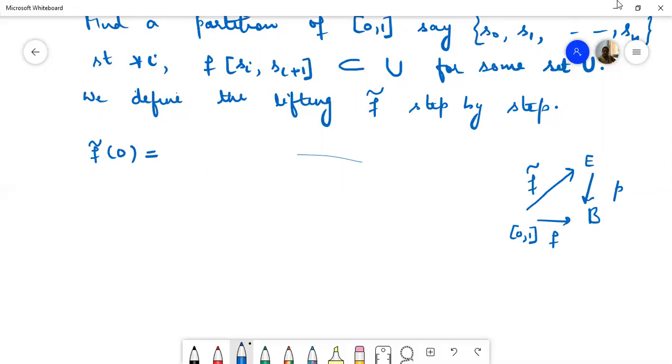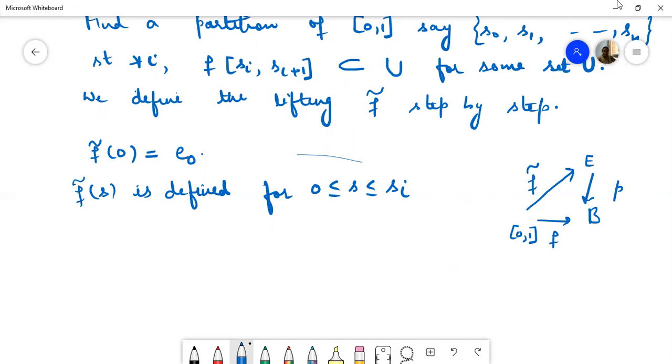So firstly we define F curl at point 0 to be E naught. Then we suppose that F curl is defined for all points s lying between 0 and Si.